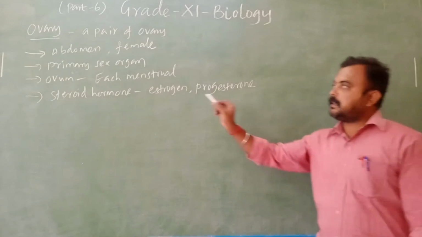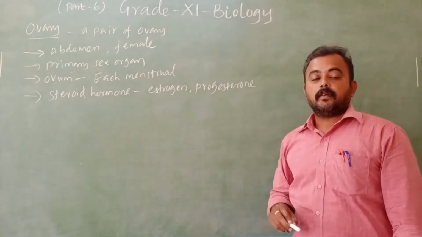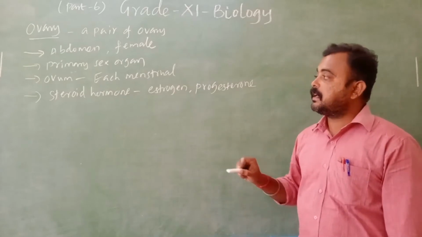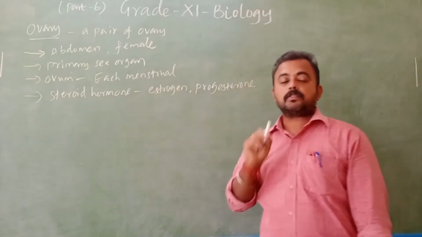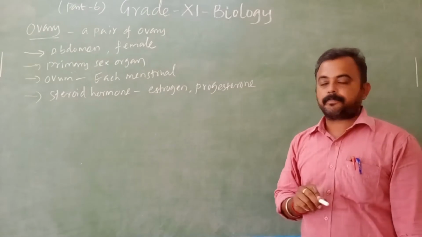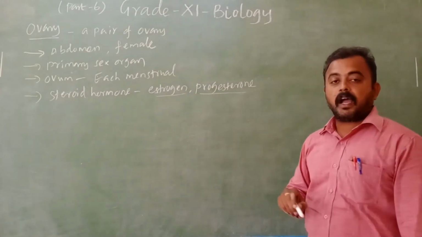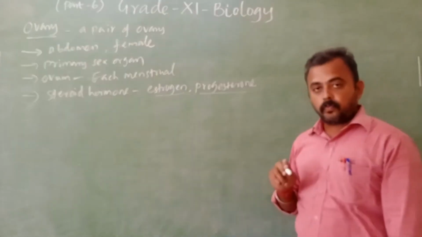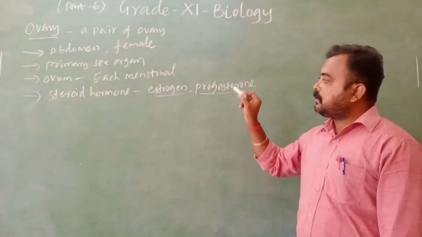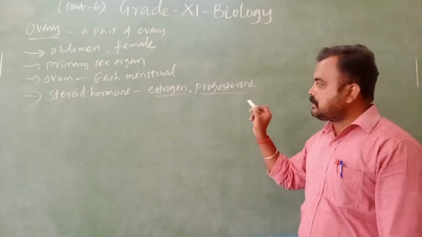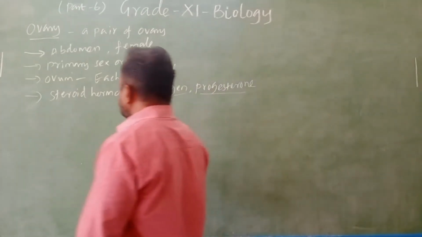So the ovary produces ovum as well as steroid hormones. So the steroid hormones are estrogen and progesterone. We are going to see the function of estrogen and progesterone, where they are used.